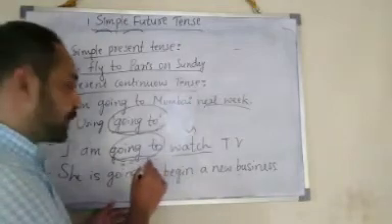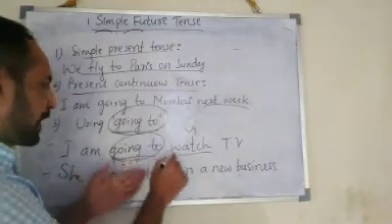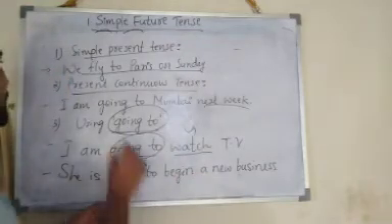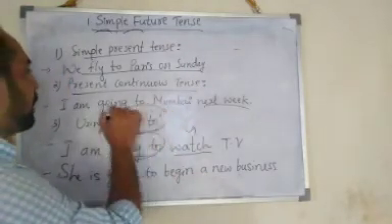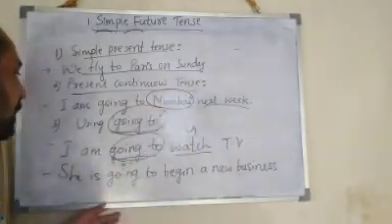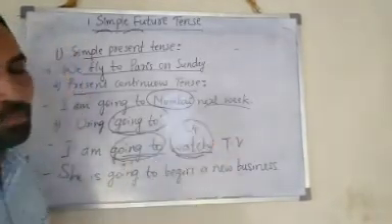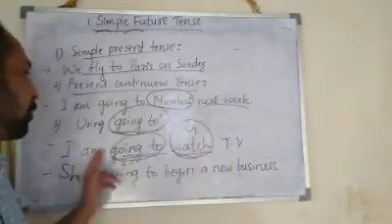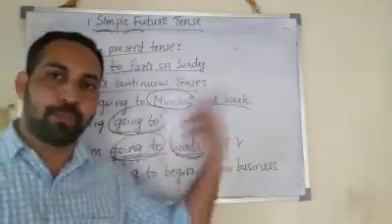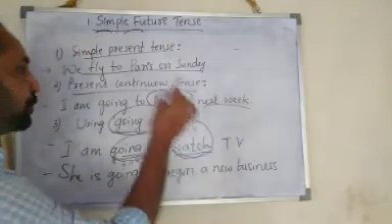Dear students, don't get confused here. Sometimes you may think this sentence is in present continuous tense. Not like that. In present continuous tense, here after going to comes Mumbai, that is a noun. Here after going to, that is a verb. Okay, always remember, I am going to watch TV. Here also the action is yet to happen. It is going to happen after some time. So it is an example for future tense.